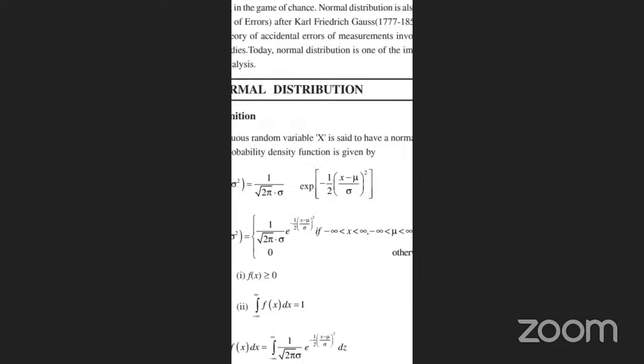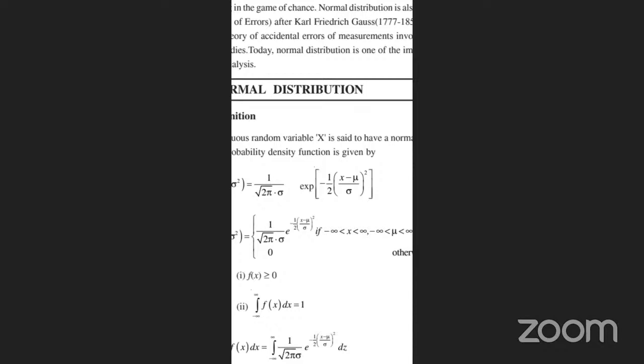Definition: a continuous random variable x is said to have a normal distribution with parameters mu and sigma square if its probability density function is given by the formula. What do mu and sigma mean? Mean and standard deviation. The formula: f(x) equals 1 by root of 2 pi sigma, times e power minus 1 by 2 into (x minus mu by sigma) whole square.